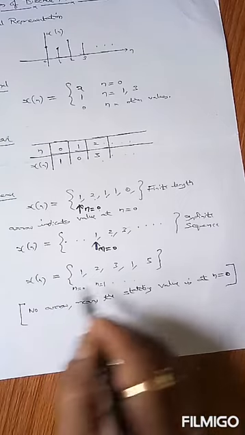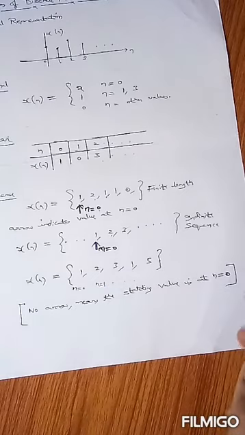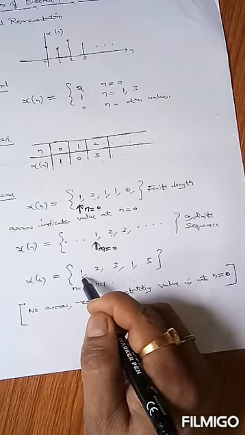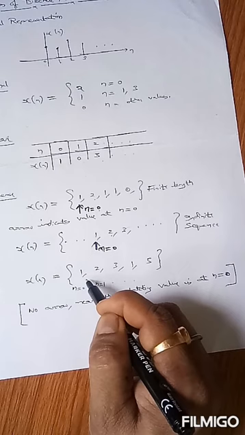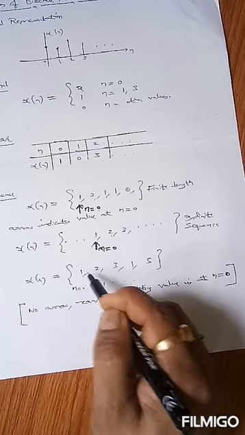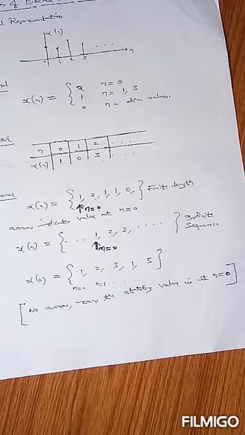Another representation is also given here, xn is equal to like this. When no arrow is given in a sequence, it is well understood that the first value is automatically the value of xn at n equals 0. The first value automatically gives the position of n equals 0. No arrow means the starting value is at n equals 0.